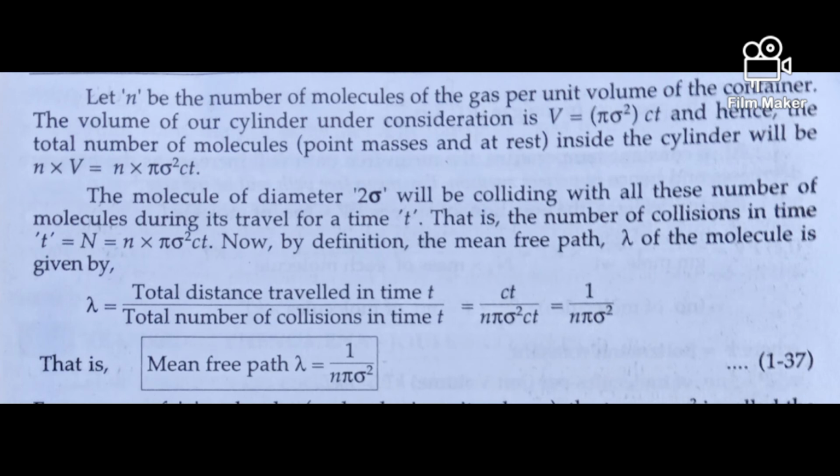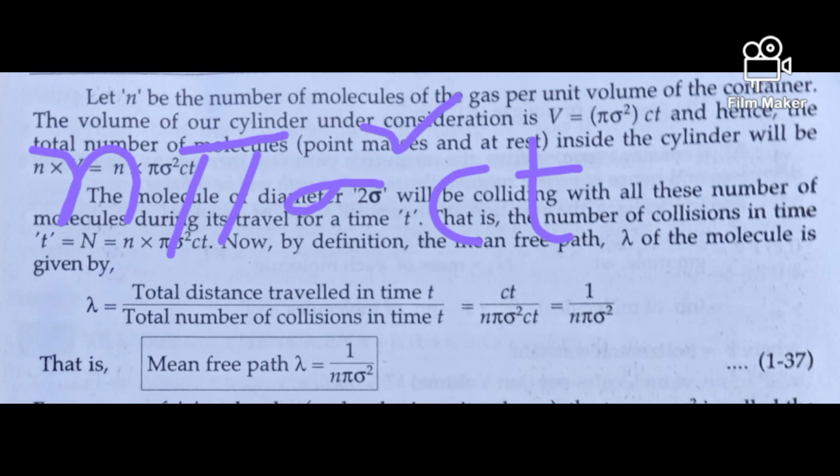The molecule of diameter 2 sigma will collide with all these molecules during its travel for a time t. So the number of collisions in time t is n pi sigma square ct.